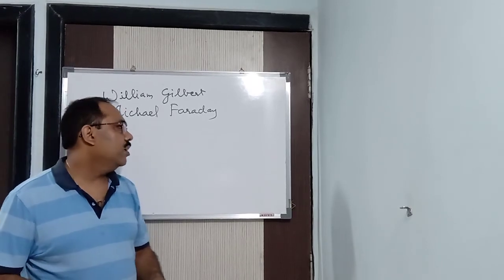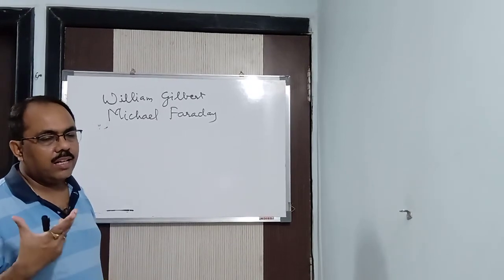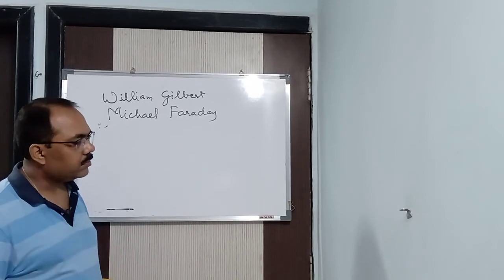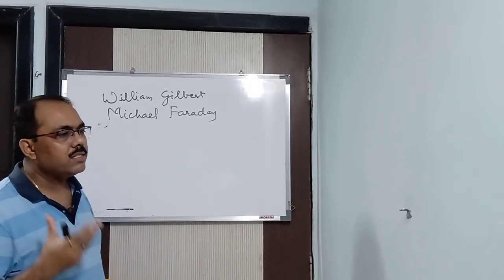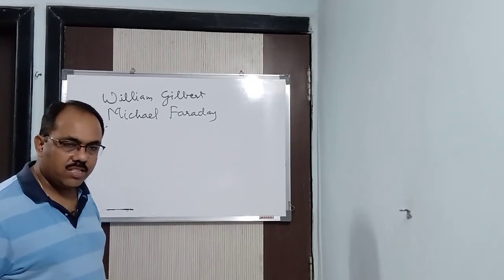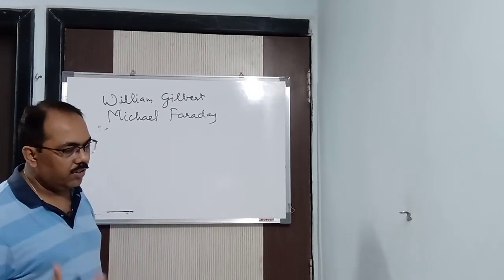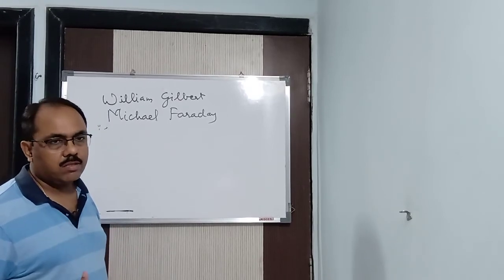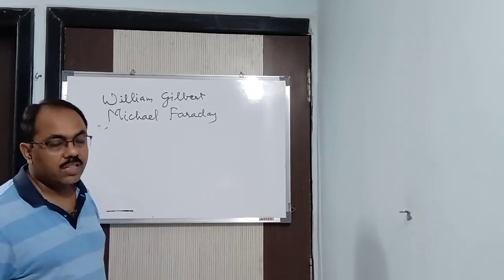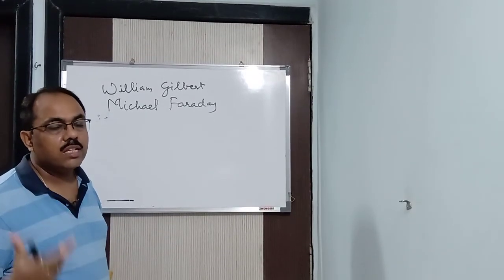In this way, William Gilbert and Michael Faraday showed us that an atom, the smallest particle of any substance, consists of charges. Otherwise, from where would we get these charges? These two experiments showed that an atom consists of opposite charges, positive and negative.